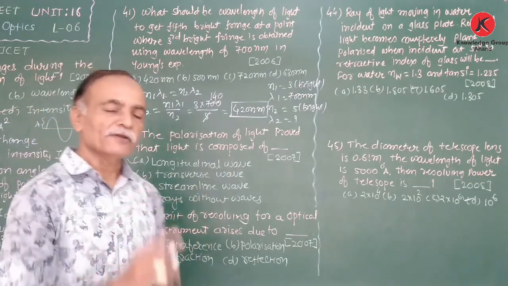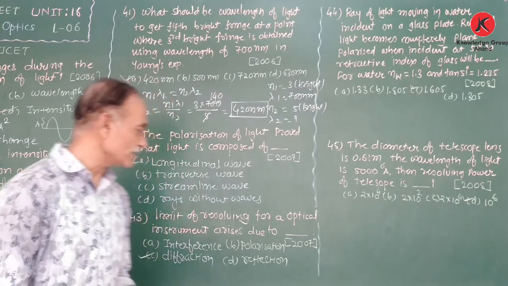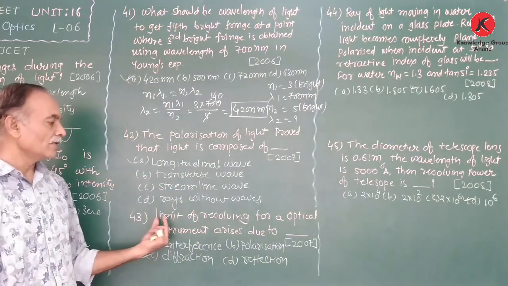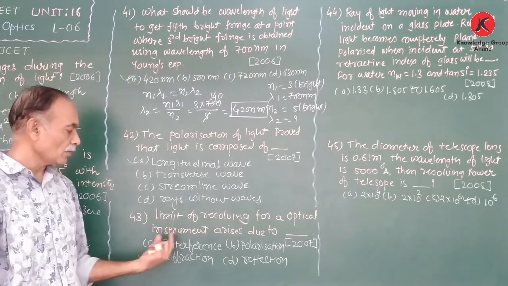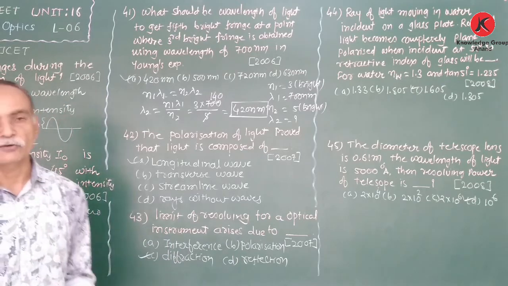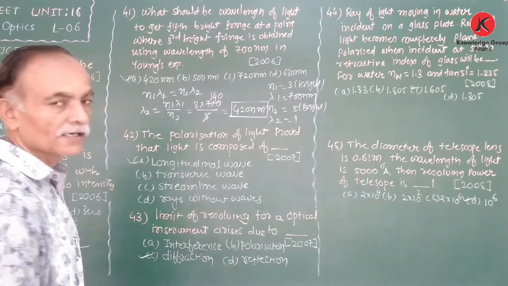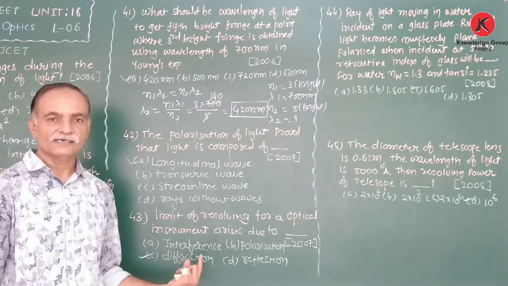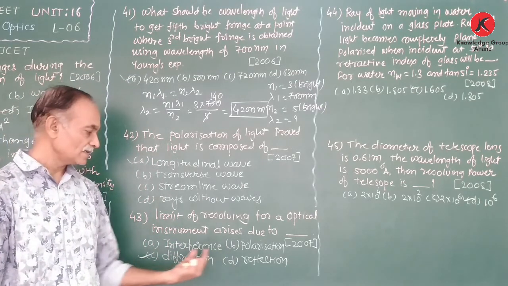So here the phenomenon of diffraction takes place, not interference, not polarization. Therefore, the limit of resolving for an optical instrument arises due to the diffraction phenomenon. And we also discussed Rayleigh's criterion about the resolving power.